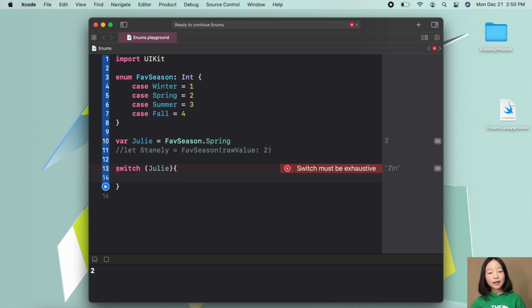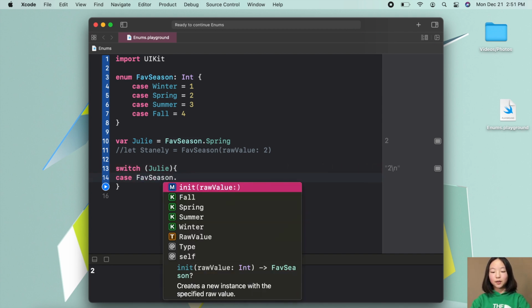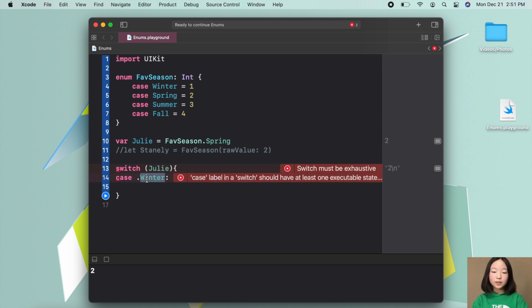Inside of these curly brackets, we will have our cases. So case fave season dot winter. Now we really don't need this fave season because Swift should already know that we're referencing a value that has the data type of fave season. So we can just delete this, and then we'll add a colon, and then the code that we will run if this case is true.